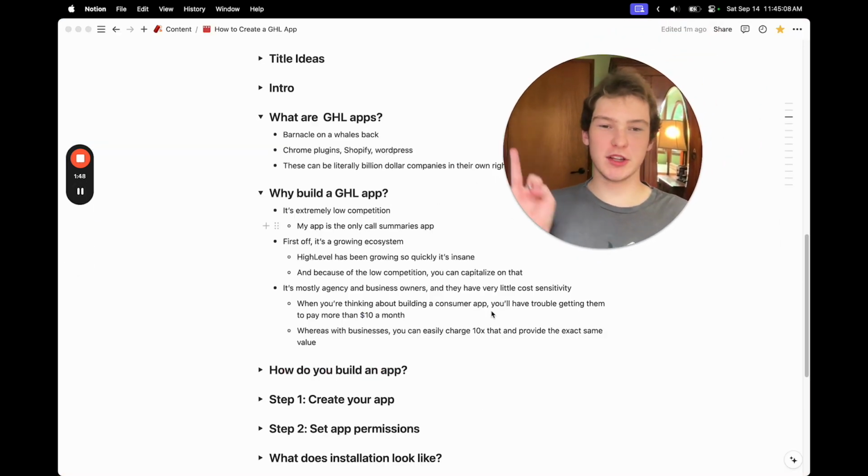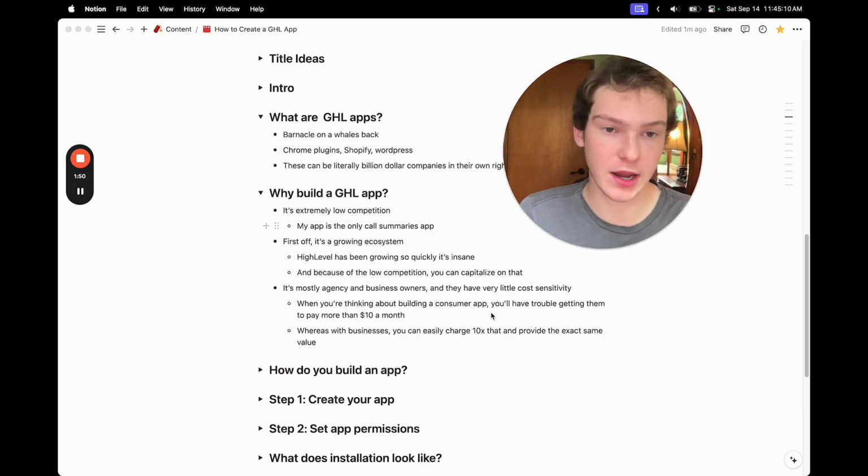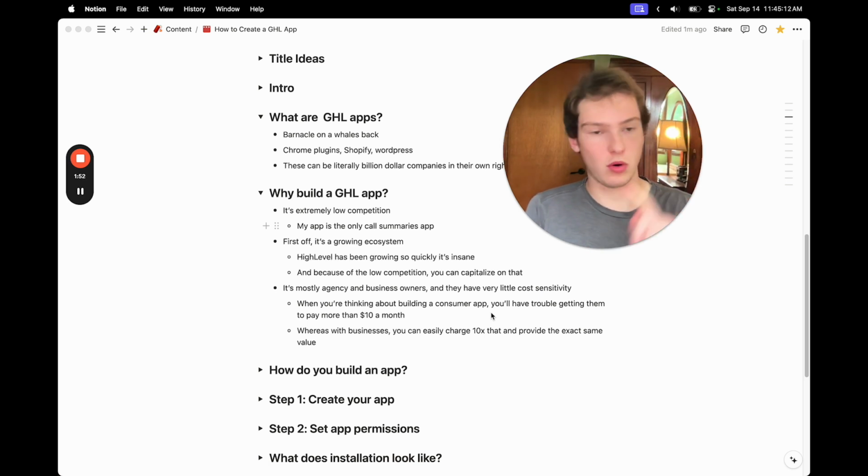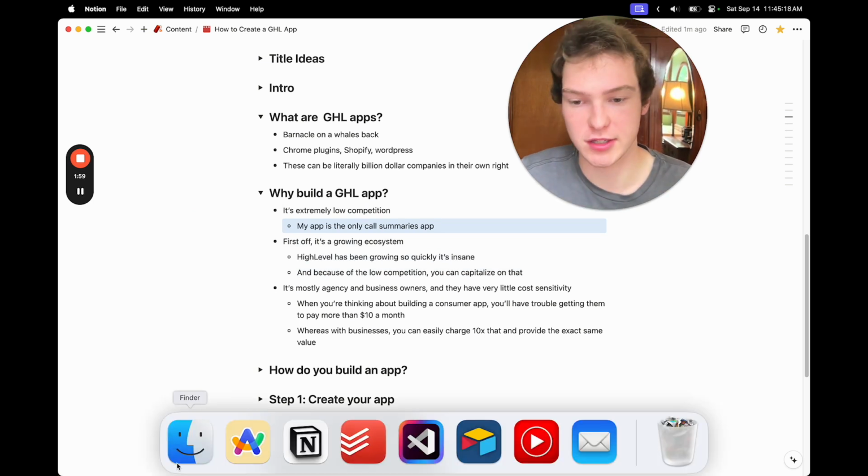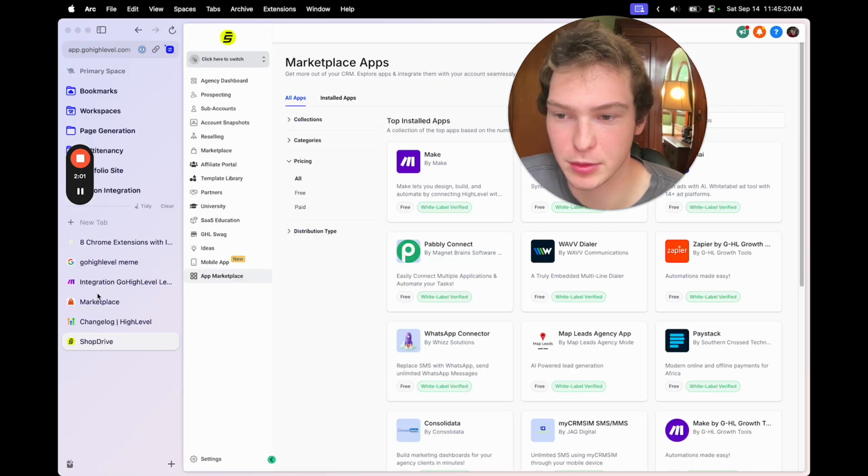And I'm also going to tell you why you should build a HighLevel plugin and not a WordPress, Chrome, or Shopify plugin. Firstly, you can see here, it's extremely low competition. So I'm just going to show you an example of that.